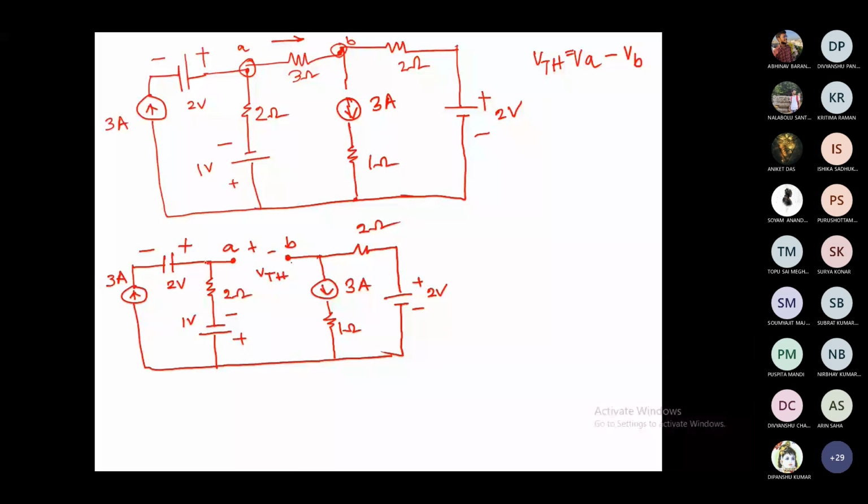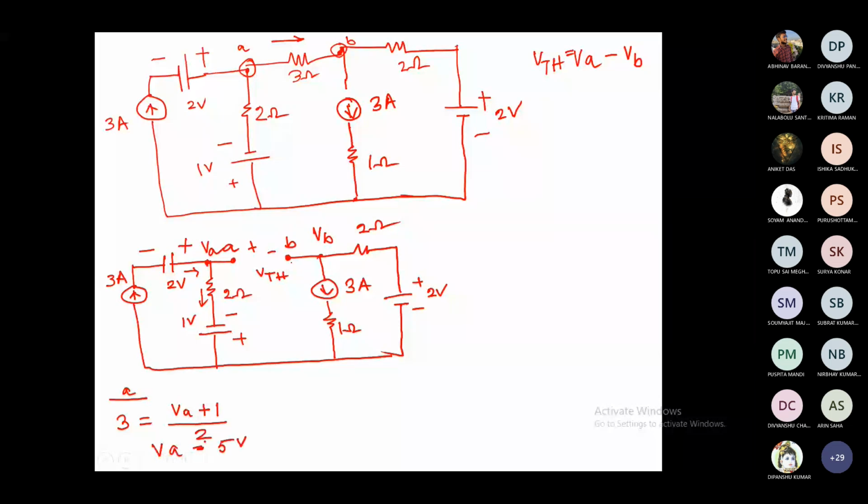For node A, a constant current source means the incoming current is always 3 ampere. The outgoing current goes through this path, so it is VA minus of minus 1 volt, VA plus 1 divided by 2. So that will give you VA equal to 5 volt, isn't it?